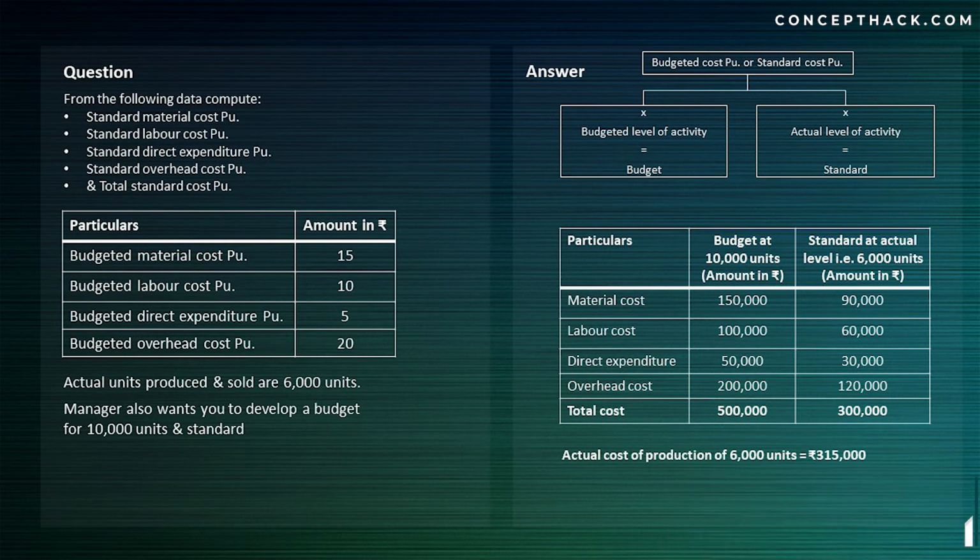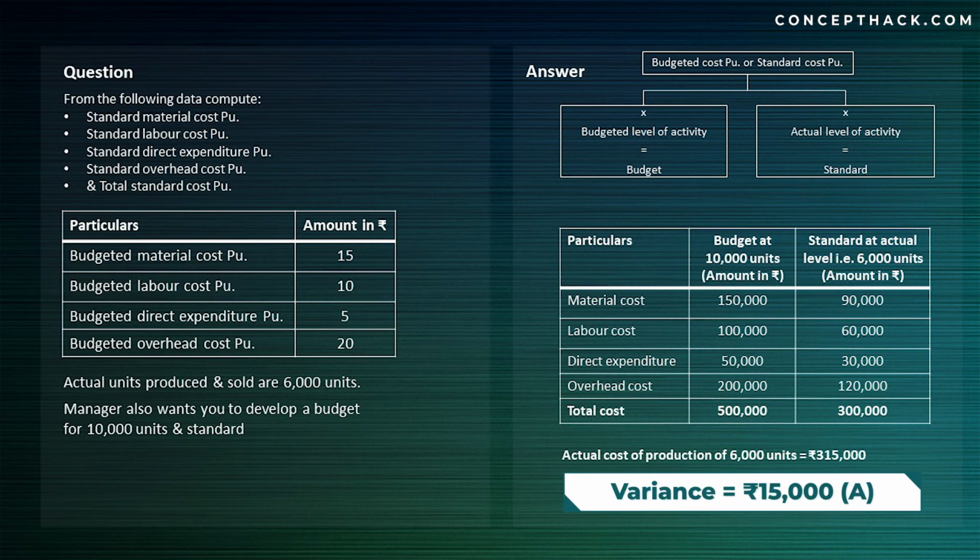So in this given example, if I want to calculate the variance, then my variance will be unfavorable, because as per the standard, the cost which I need to have is 3 lakh if I'm producing 6,000 units. But in reality, when I produced 6,000 units, my cost was 3,15,000. So here I have incurred 15,000 rupees extra in order to produce 6,000 units. And that's the reason here we have an unfavorable variance of 15,000 rupees.